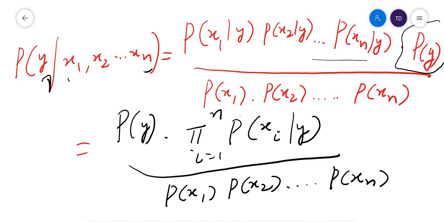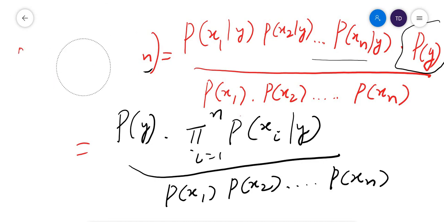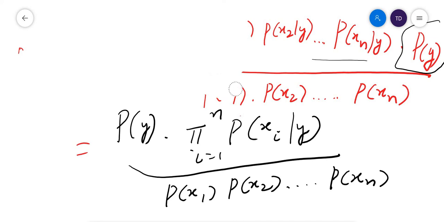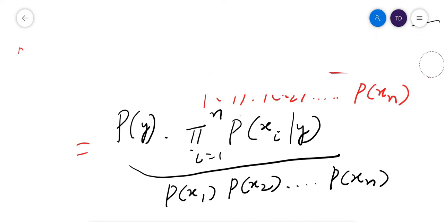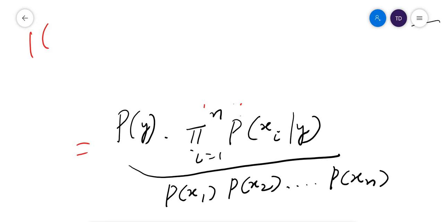This is the equation we changed. The only change I have made is that I introduced pi. On the left side we have the probability of the output given the features x1 up to xn.